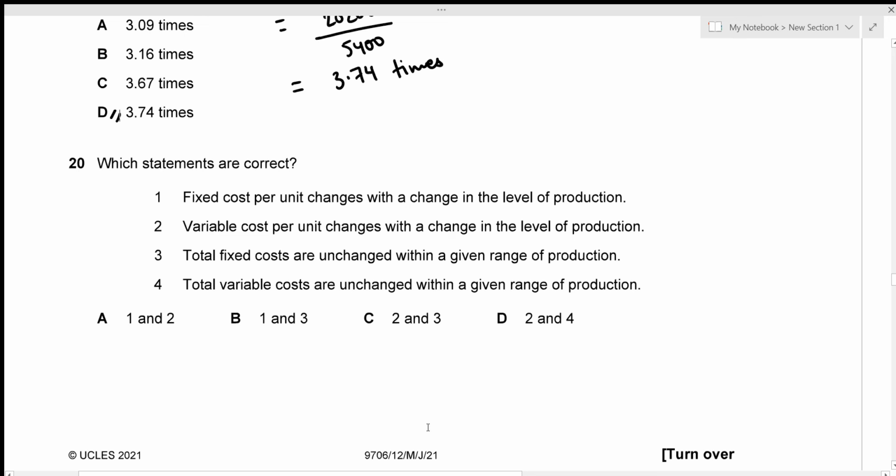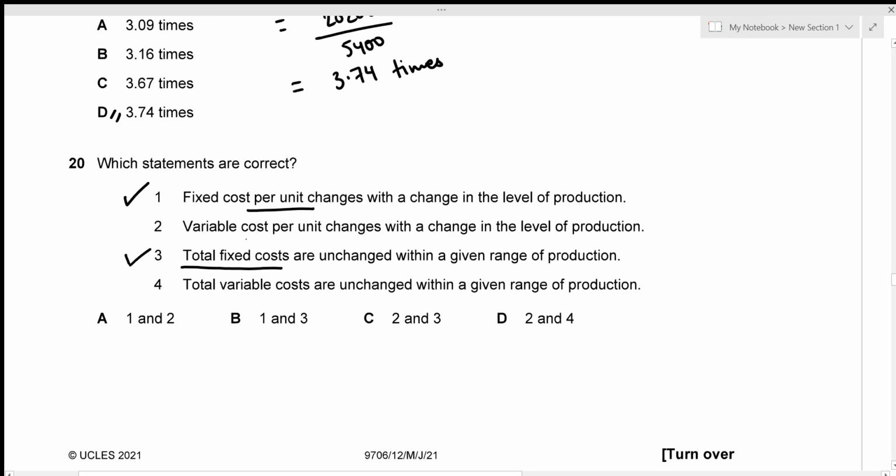Okay, for question number 20, we're going to figure out which of these four statements are correct. Now, the first one is fixed cost per unit. We're not talking about total fixed cost, we're talking about fixed cost per unit. Changes with the change in the level of production. It's actually true. But if it were to be fixed cost or total fixed cost, that would not change. Okay, we have that in statement 3 actually. So total fixed costs are unchanged within a given range of production, which is true, because total fixed cost does not depend upon the number of production or the range of production. So statement 3 is also correct.